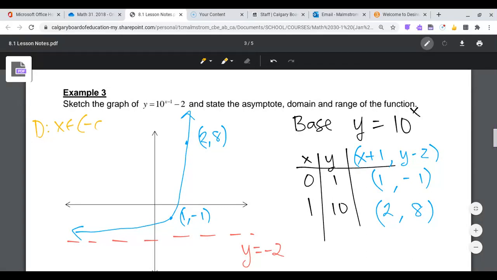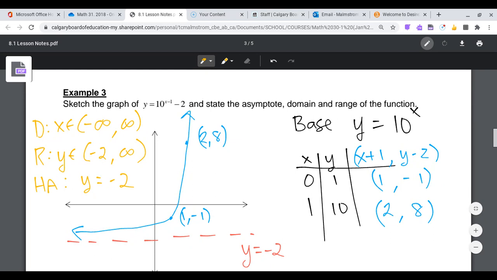So let's write that from negative infinity to positive infinity. I have a range that is greater than negative 2, round bracket, to infinity. And my horizontal asymptote is happening at y is equal to negative 2. There we go. So I've clearly stated what they wanted me to state.